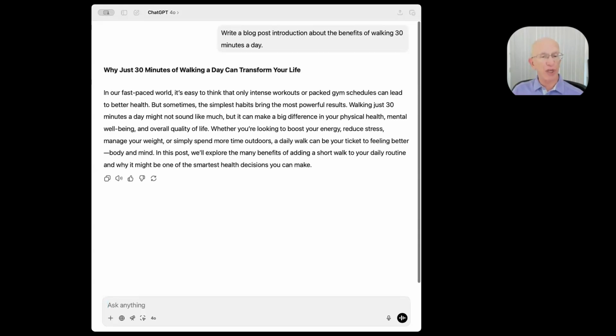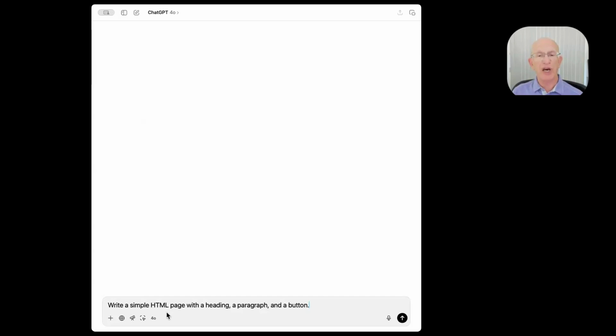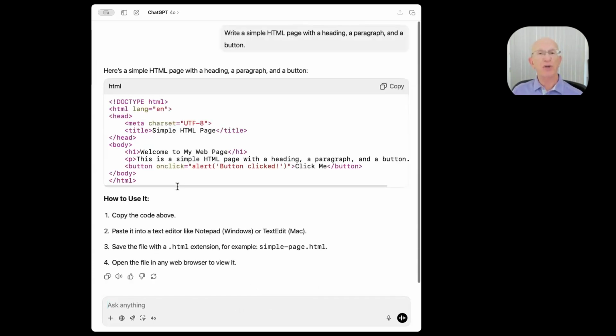But you can also do things like writing code. A lot of us don't write code, but I'm starting to do more and more HTML. Anybody that has a website or wants things, there's tools. So I said, write a simple HTML page with a heading, a paragraph, and a button. It's going to create HTML code for me. This is HTML code and how I can use it and paste it into a text editor or save it on a web server. This is just very simple to give you an example.